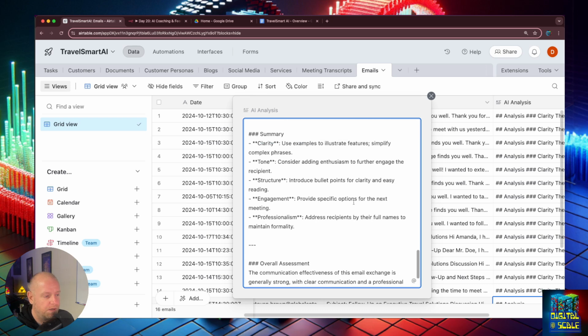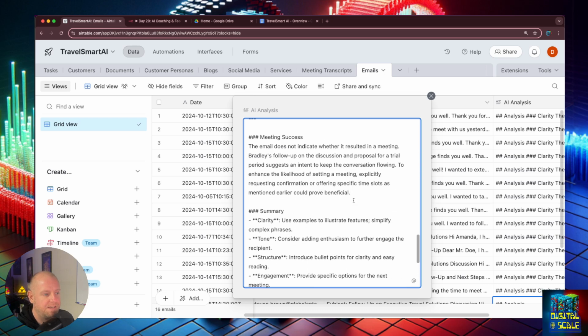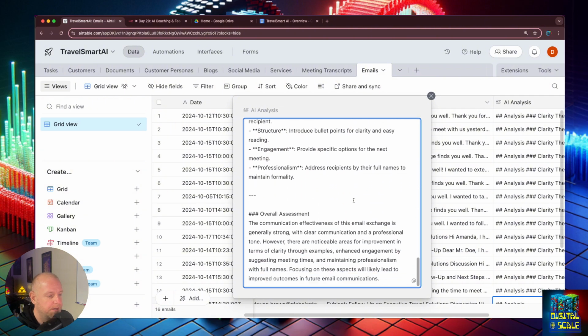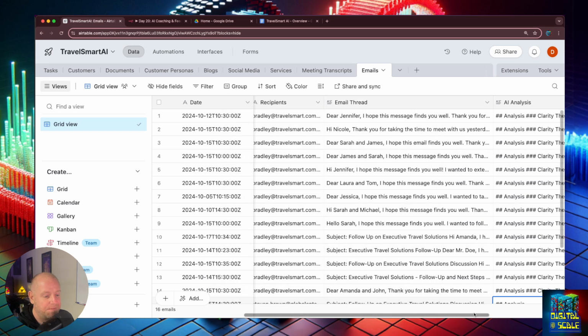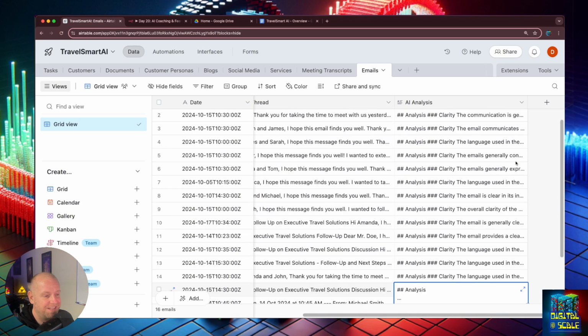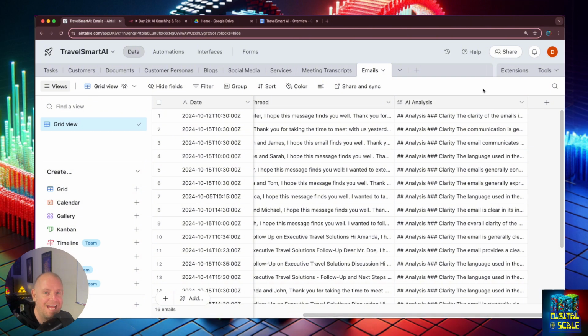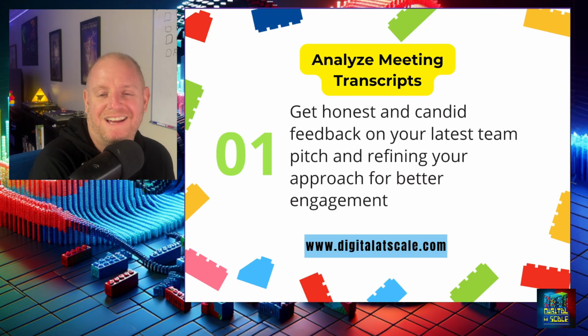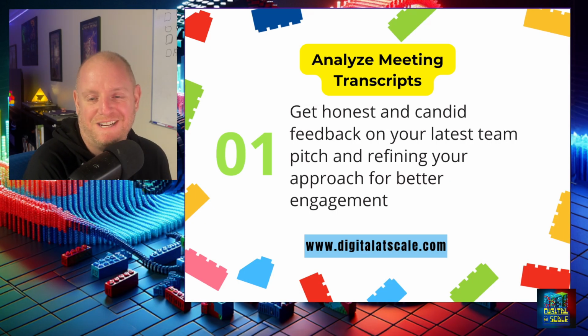This also allows you, by sending them specific dates, to say, hey, I know we missed those 2 dates. What about these 2 dates? Very quick, very easy. So now it has given me that type of analysis on every single one of these emails. So imagine if you had that type of analysis on every single email or communication you ever sent. Well, now you do. All right, next we're gonna analyze meeting transcripts.